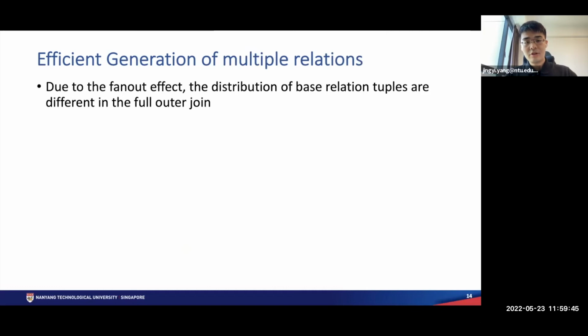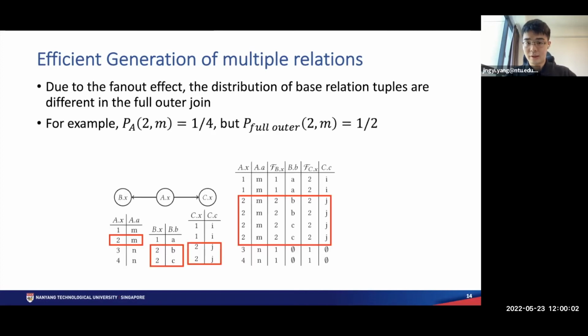There are more questions we need to consider if we move on to the generation of multiple relations. One of the biggest differences is the fan-out effect. Due to the fan-out effect, the distribution of base relation tuples is different in the full outer join compared to the distribution in the base relations.